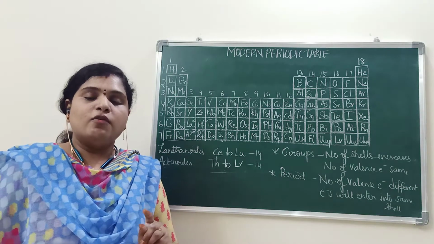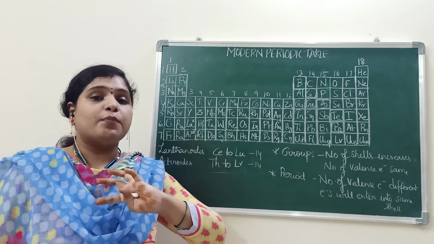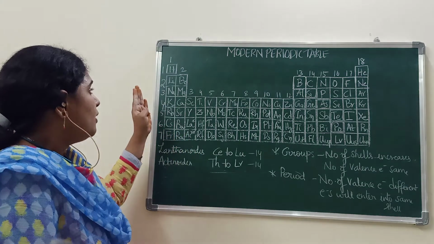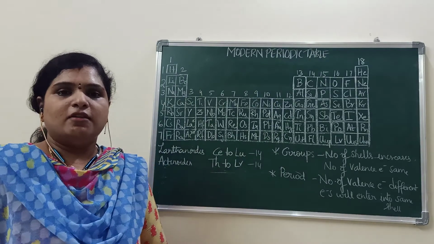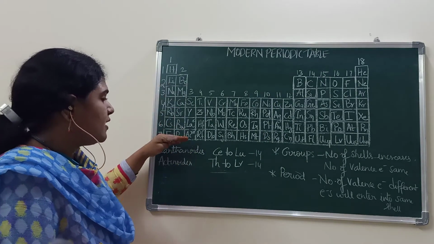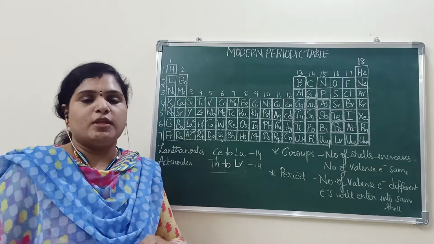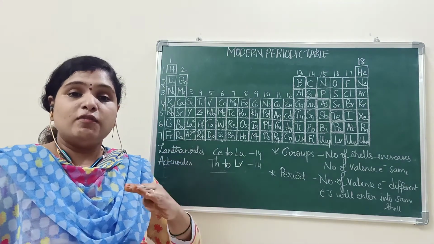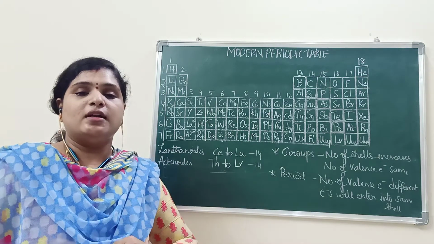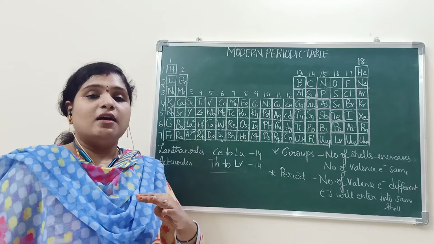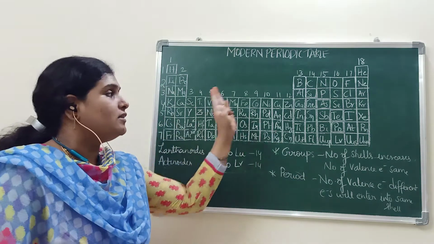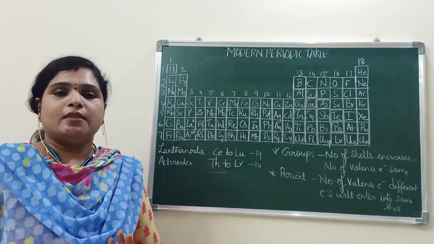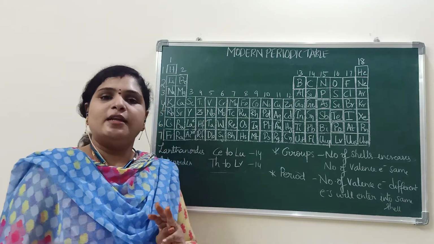Okay. Now we will see what the properties are when we move from left to right in a period. We have seen how many periods there are and what the names of those periods are. But we have to understand what the trends are when we move from left to right in a period.